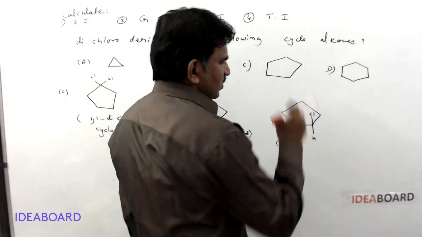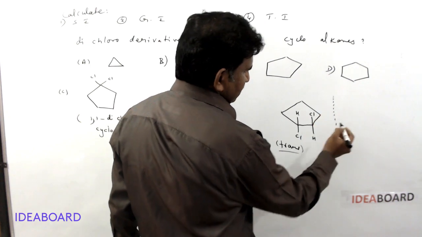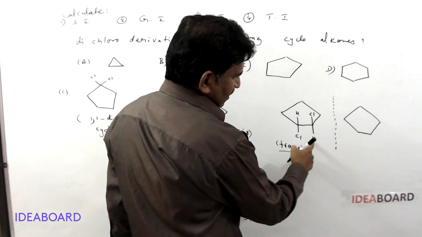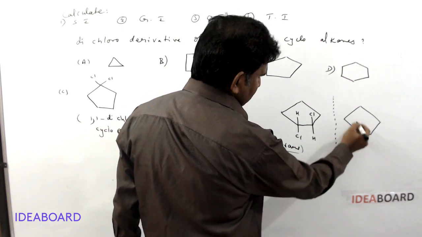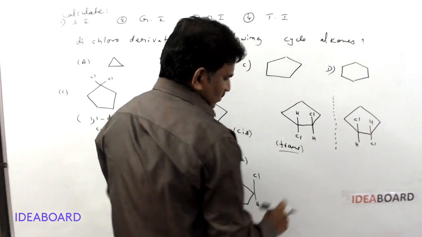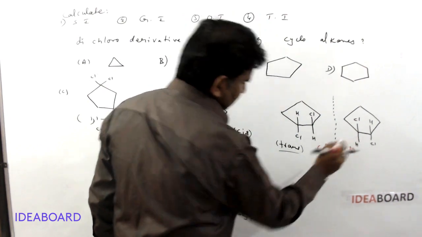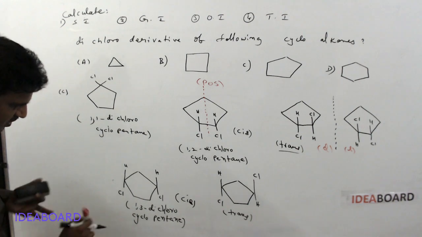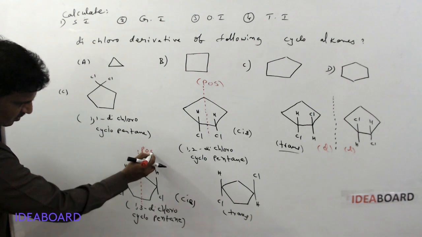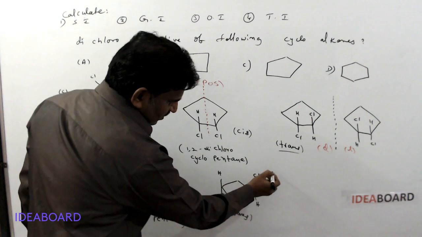So this is showing optical isomerism, and I am checking the mirror image here. Now hydrogen in the mirror appears like this, chlorine, and this chlorine atom appears here and hydrogen appears. So this is called the D isomer and this is called the L isomer. And in this one, it has a plane of symmetry, so it is optically inactive, but this one does not have a plane of symmetry.